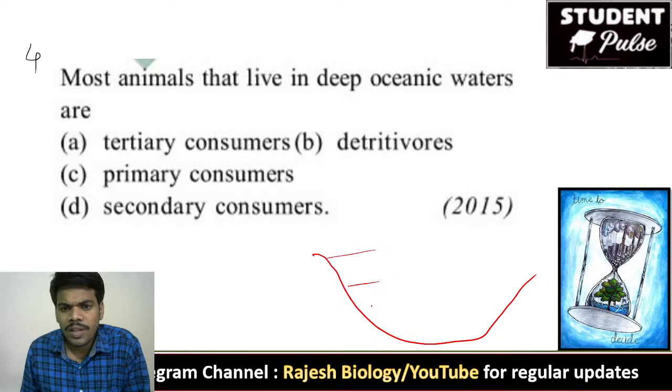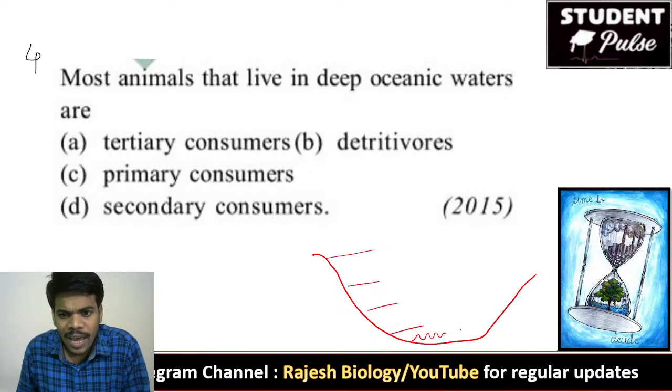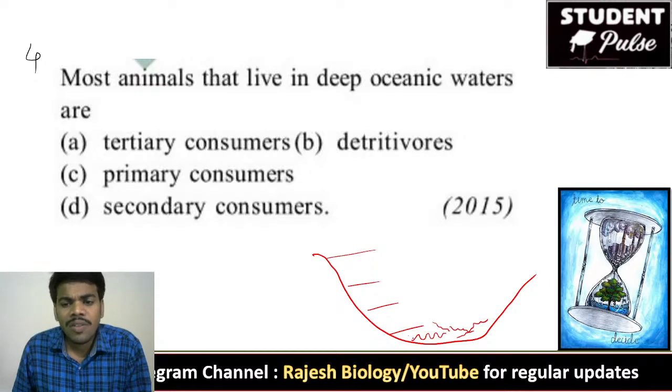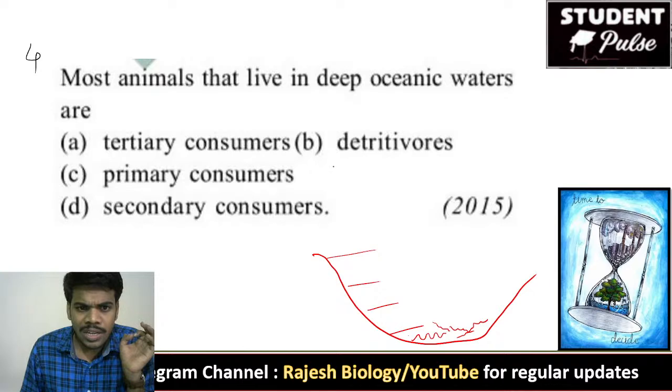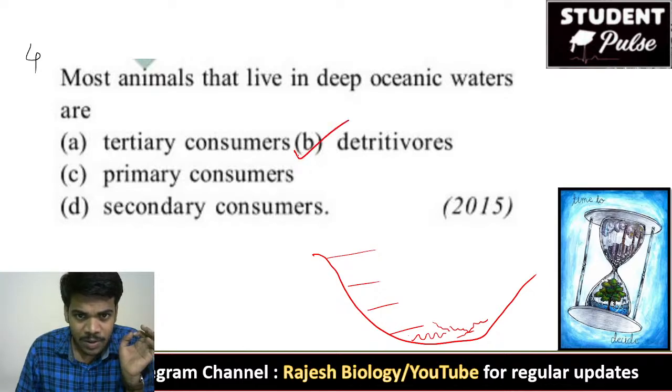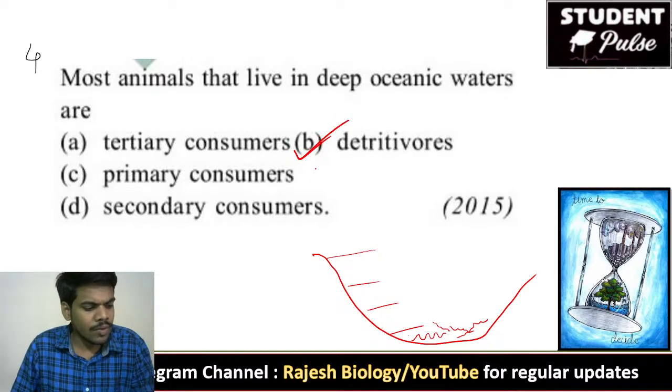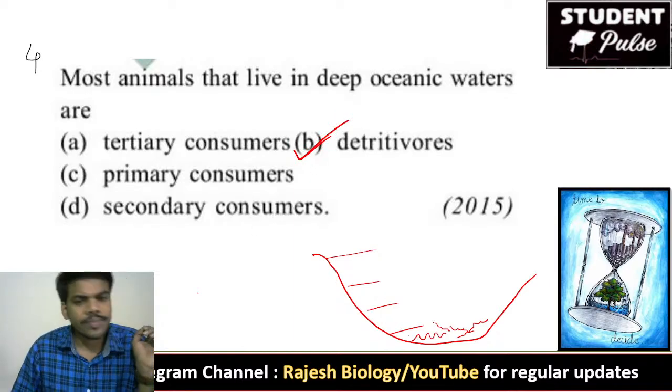If these are different levels of the oceanic ecosystem, the deep sea has detritivores, like earthworms, which decompose the food, which decompose the organisms. So decomposers are detritivores present in the deep oceanic waters. So the right answer is B for the fourth question.